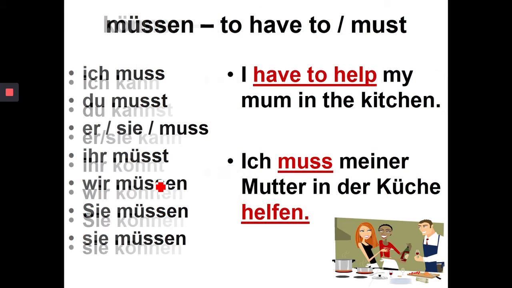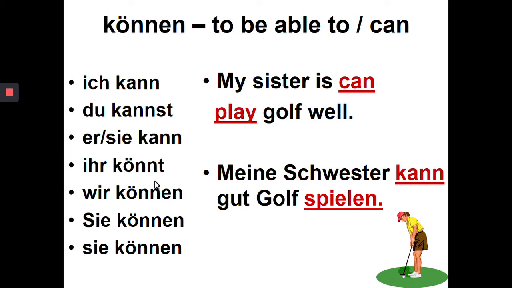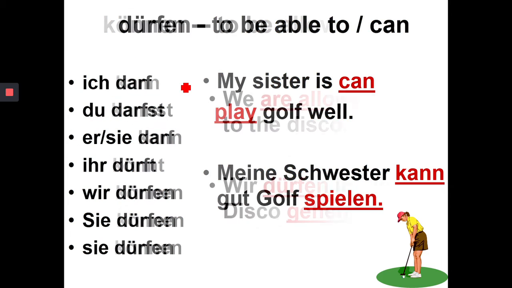Ich muss meiner Mutter in der Küche helfen. Okay. Können, to be able to or to can. So ich kann, du kannst, er, sie, es kann. So again, these 2 parts are the same form of the verb, which is very, very different to your regular present tense verbs. Ihr könnt, wir können, sie können, Sie können. My sister, that should just be can play golf well, not is can play golf well. Meine Schwester kann gut Golf spielen.